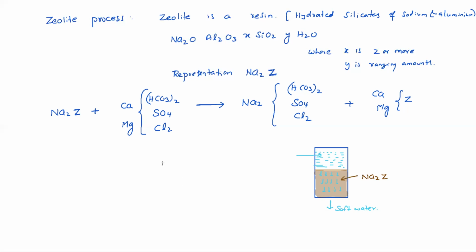The cleaning process is like this. Now at present it has completely become magnesium or calcium zeolite, CaRMg Z. Then what to do?